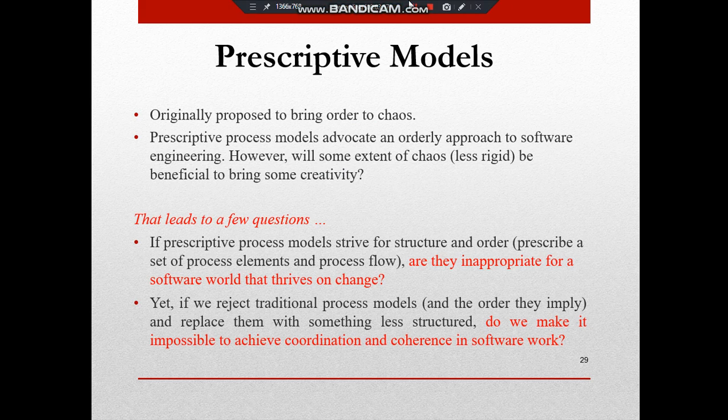Next thing we study is a prescriptive process model. It was originally proposed to bring order to chaos. Prescriptive process models advocate an orderly approach to software engineering. However, will some extent of chaos be beneficial to bring some creativity? Now, general processes where you have a framework idea कि ये ऐसे ऐसे होता है, then अपने हिसाब से उसको implement करो. Prescriptive process model is where in precise you mention that these kind of software will use these models, so and so kind of softwares will use other models, and so on. So to become very specific, we have prescriptive models.